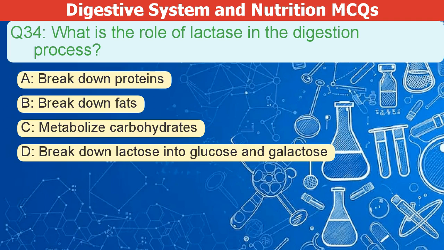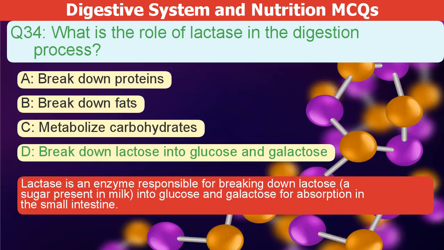What is the role of lactase in the digestion process? A. Break down proteins. B. Break down fats. C. Metabolize carbohydrates. D. Break down lactose into glucose and galactose. The correct answer is D. Lactase is an enzyme that breaks down lactose, a sugar in milk, into glucose and galactose. These are then absorbed in the small intestine.